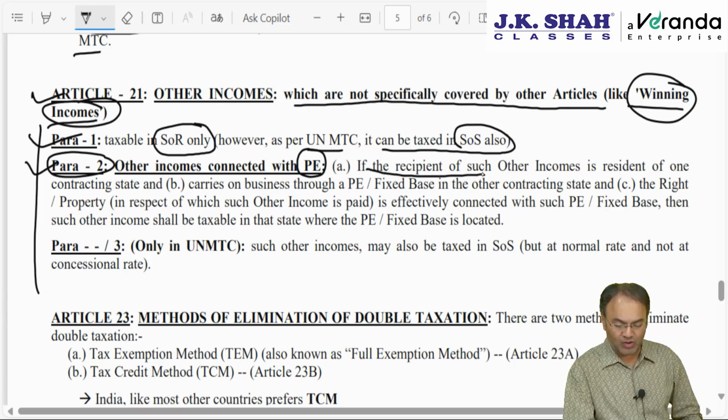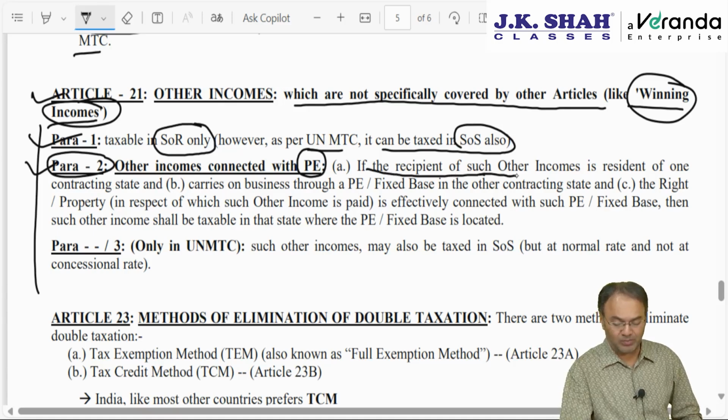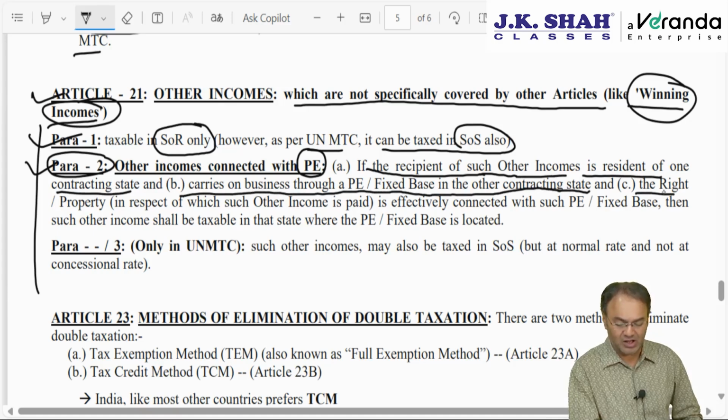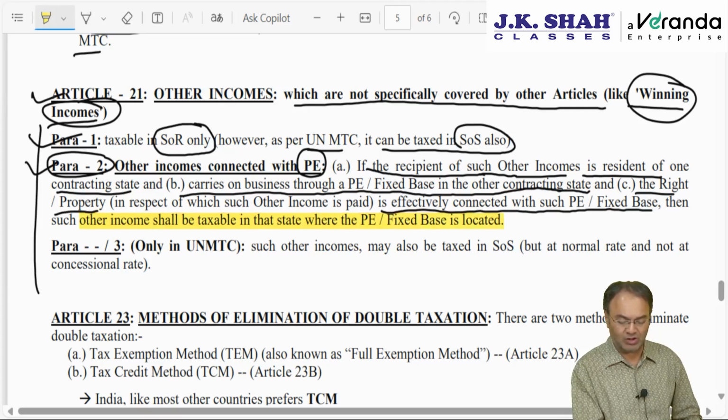If the recipient, instead of 4 conditions every time connected with the PE, this time we have 3 conditions. If the recipient of the other income is a resident of one contracting state, carries on business through a PE or fixed base in the other contracting state, and the right or property in respect of which the other income is paid is effectively connected with the PE or the fixed base, then such other income shall be taxable in that state where the PE or the fixed base is located.